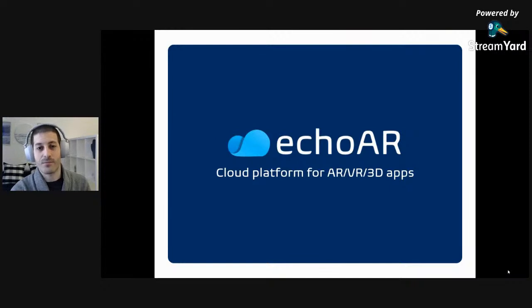We are that cloud platform for augmented and virtual reality apps, providing tools and network infrastructure for companies and developers to build applications at scale.